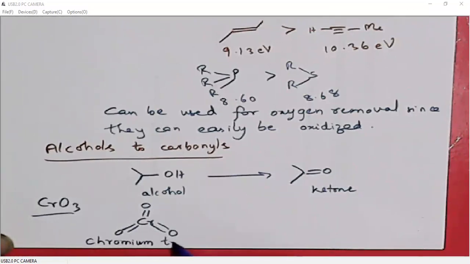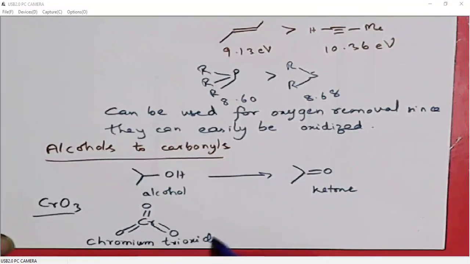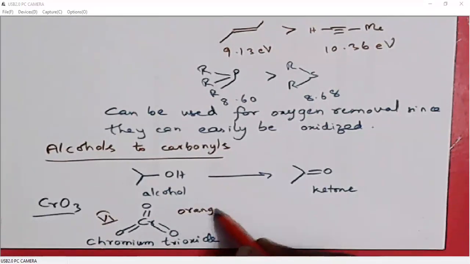Chromium is in the +6 oxidation state. Chromium is most stable in the +6 oxidation state. It is also stable in the +3 oxidation state. Chromium in the +6 oxidation state is generally orange in color.